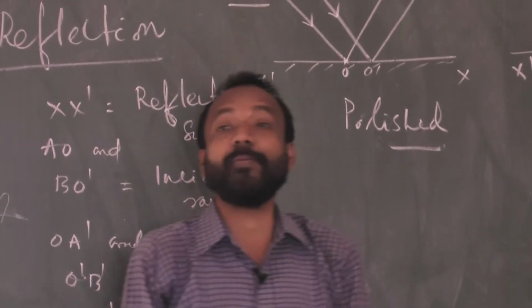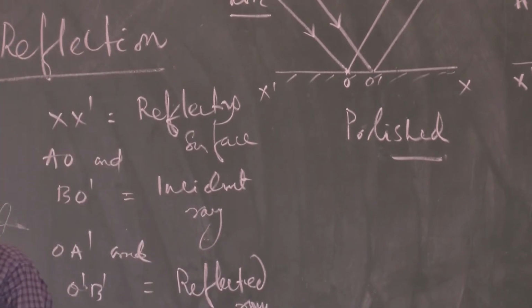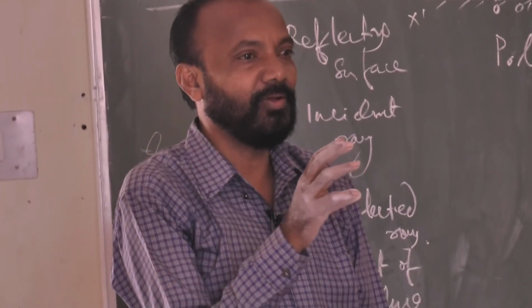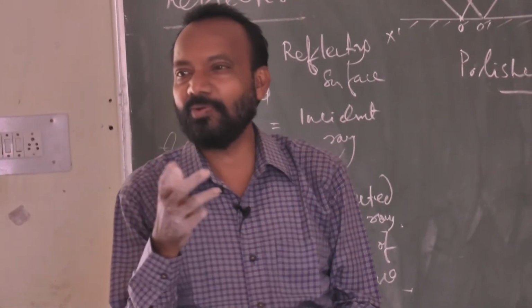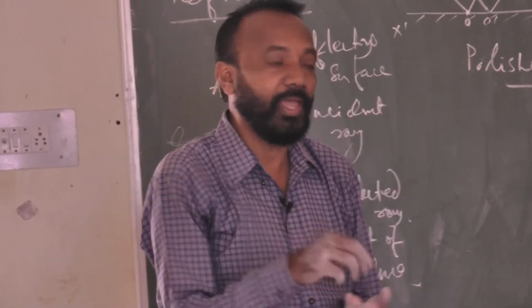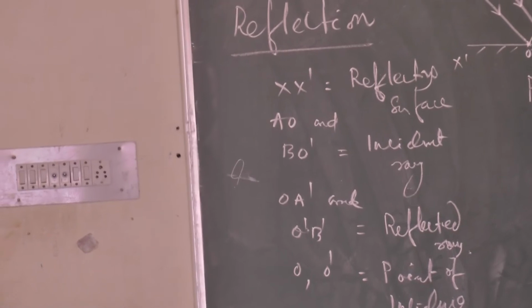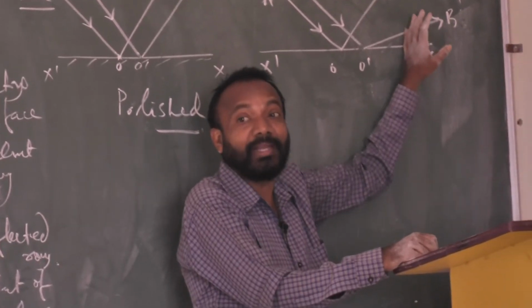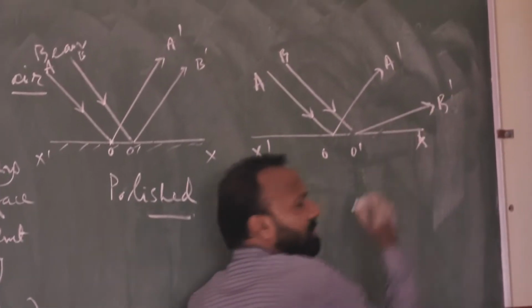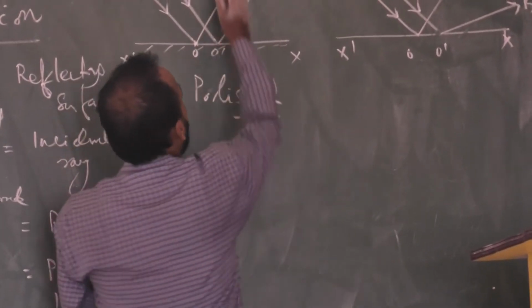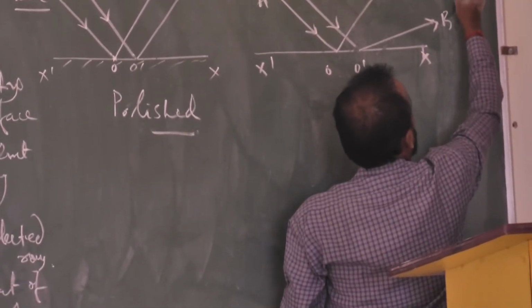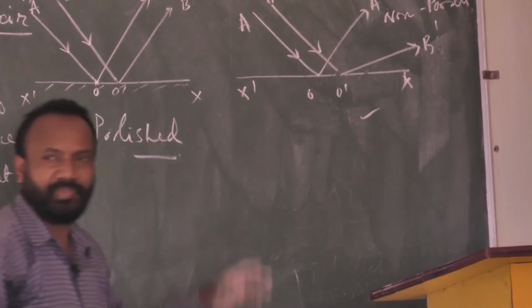Suppose the surface is not polished: a rough top surface, irregular surface, dull surface, non-polished surface. That surface never gives parallel reflected rays, never bouncing the reflected rays back in parallel. Some of the rays go here, some go there, non-parallel rays. Here the reflected rays are parallel, and here they are non-parallel. So this is also a kind of reflection.